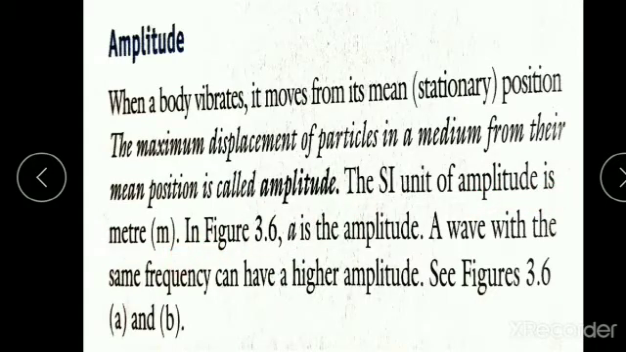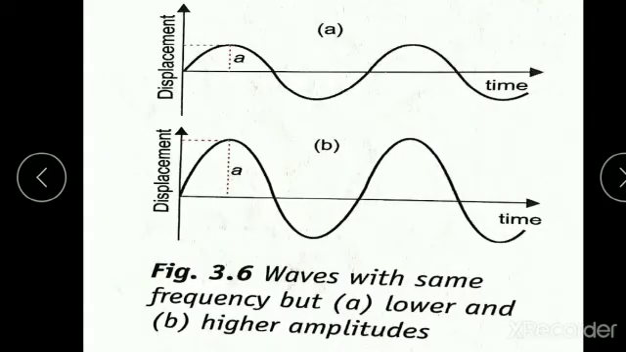So you can see here the frequency of both the waves is the same. You can see the frequency of both the waves is 2, but you can see here the height, that is, the displacement of the particle from the mean position. So this height shows the amplitude. Which is having more? This is figure B, right? So it is having more amplitude.